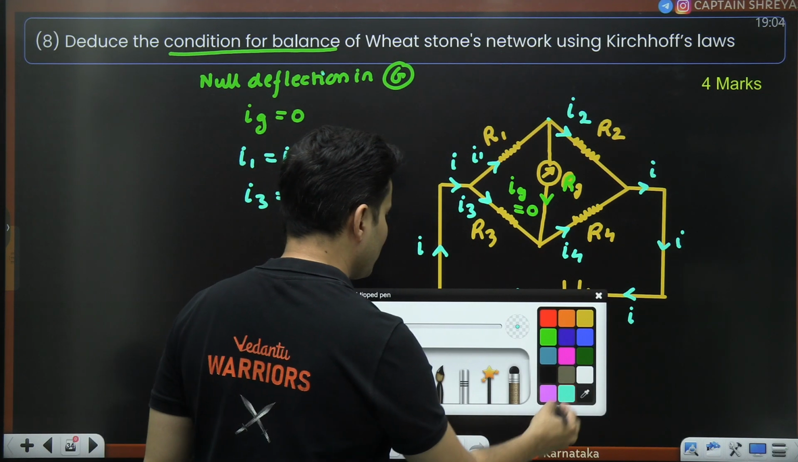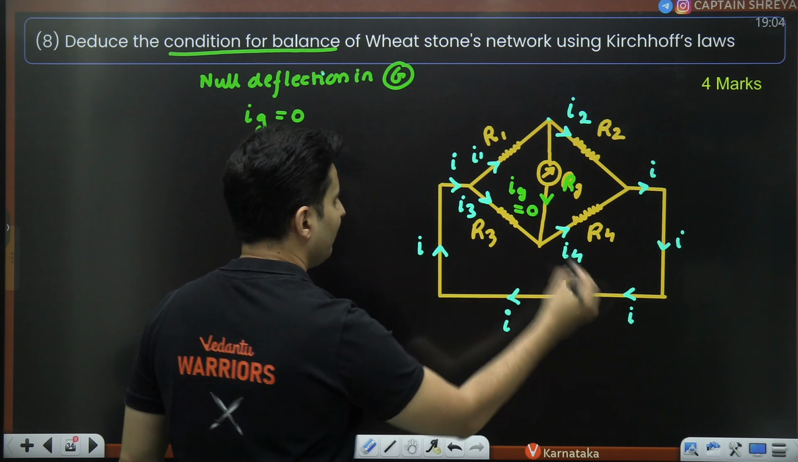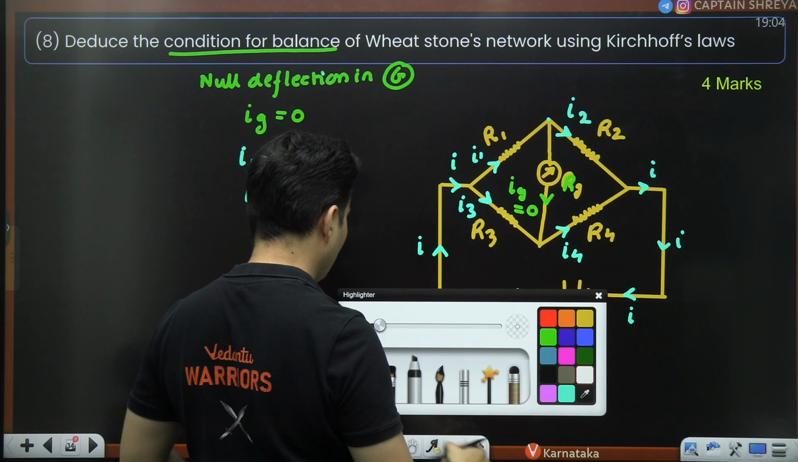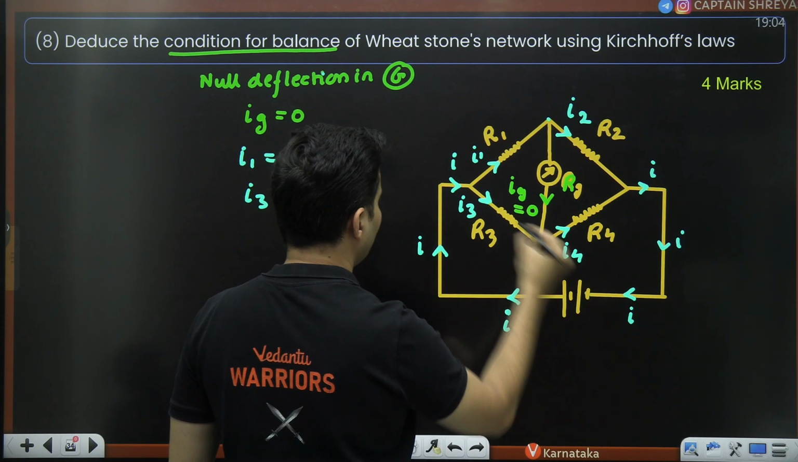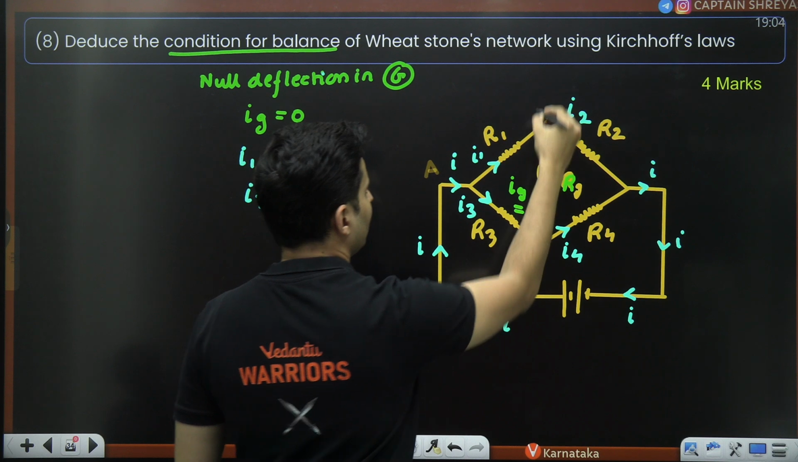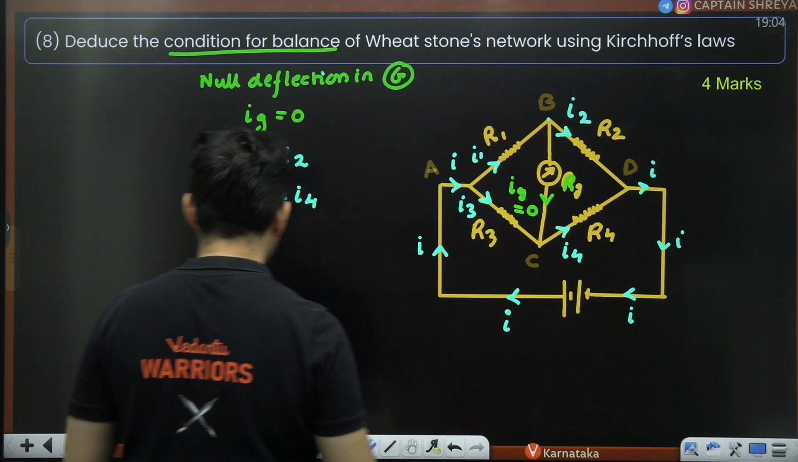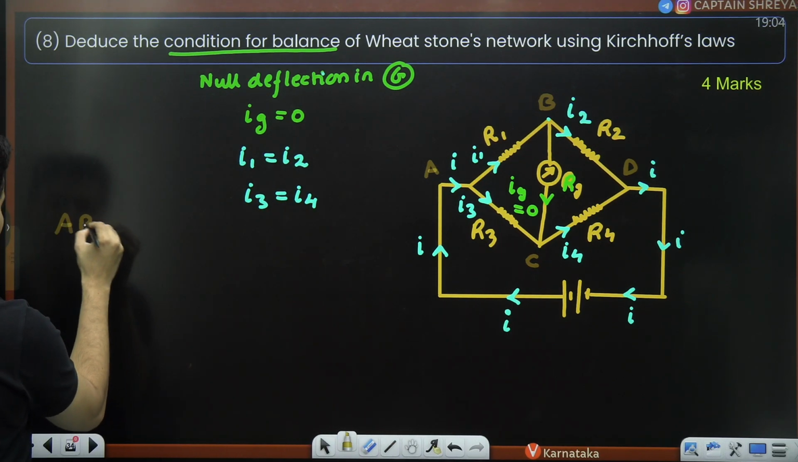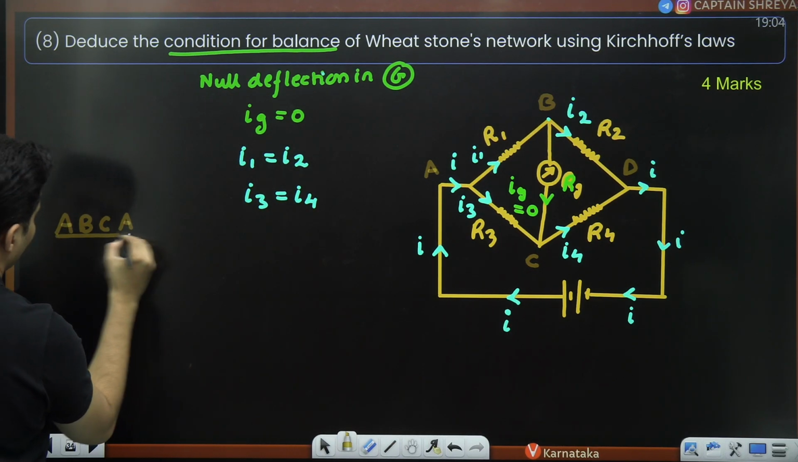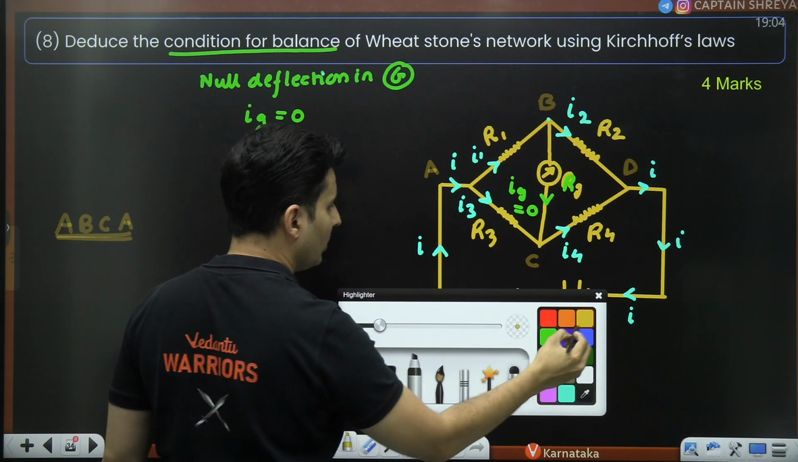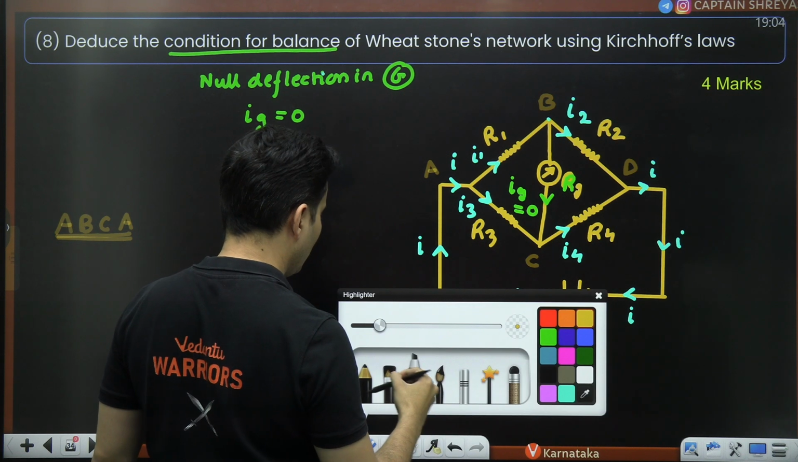You choose loops. First loop, choose this triangle. If you want, I will label it. Let's say this is A, this is B, this is C, this is D. Choose the loop A, B, C, A for applying Kirchhoff's voltage law.